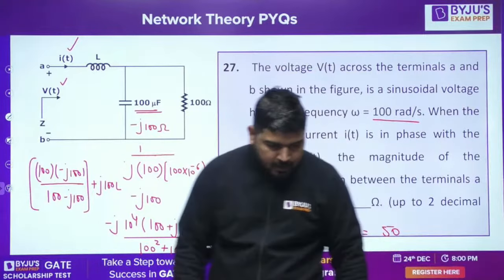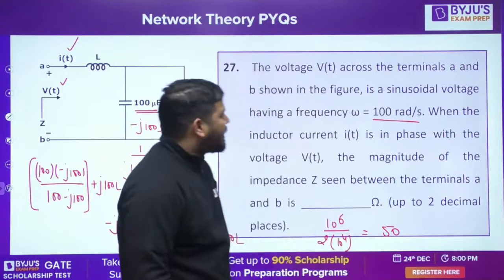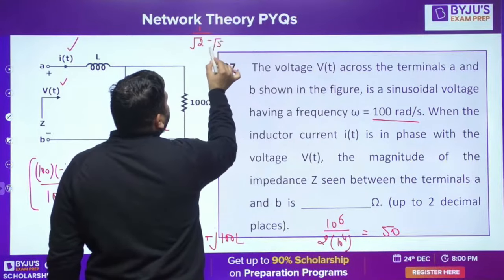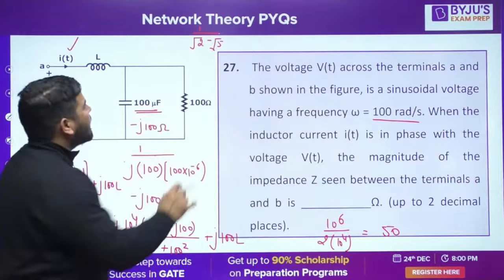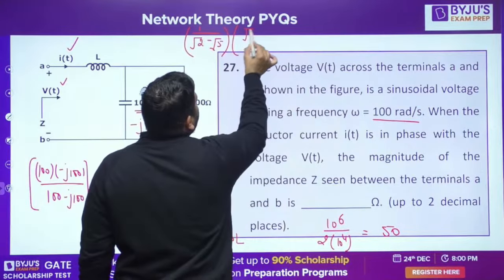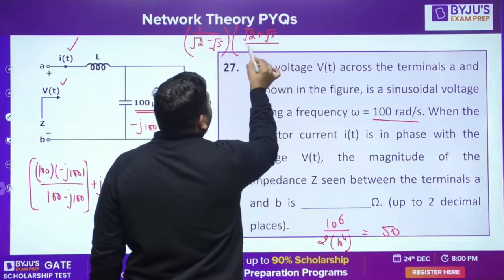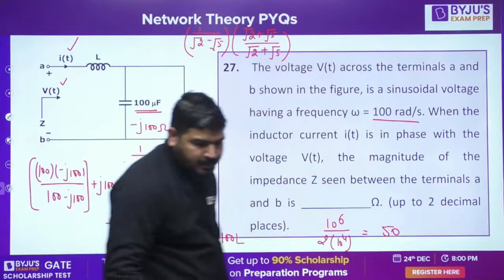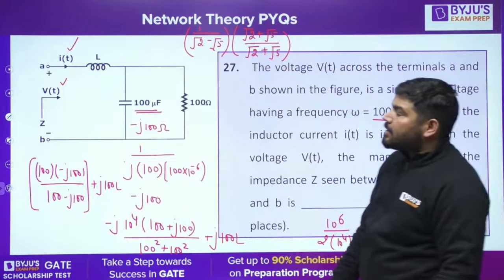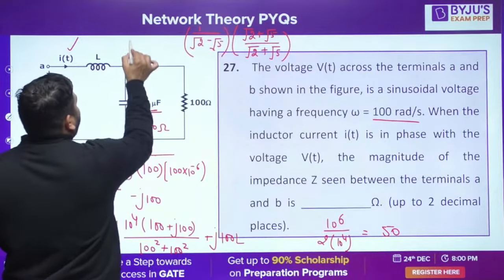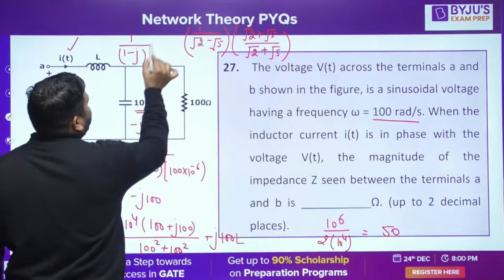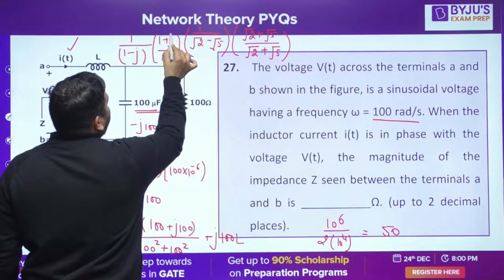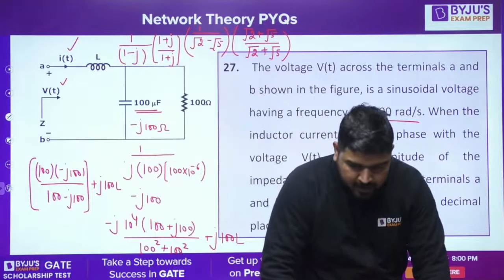No, it's not rationalization. It's called realization, Ravi Shankar. Rationalization is this: let's say I have 1 upon root 2 minus root 5, an irrational number. So I rationalize it by multiplying by root 2 plus root 5 divided by root 2 plus root 5. We call it rationalization. There is also a realization process. Let's say I have this number 1 minus j. Just by multiplying by 1 plus j divided by 1 plus j, we call it realization.